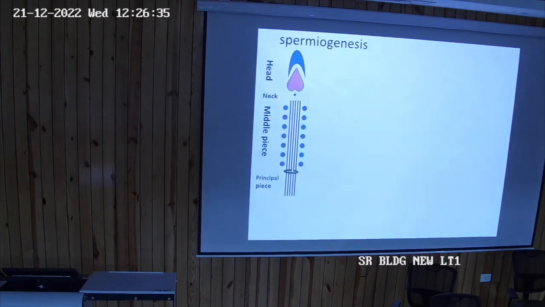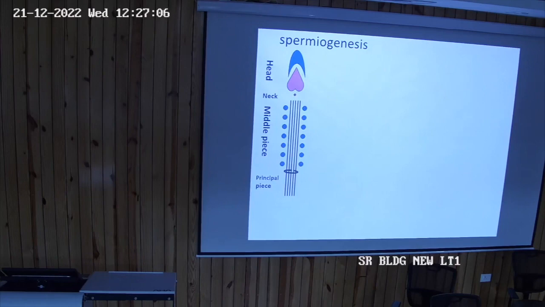Can you tell me from where this acrosomal cap is derived? Golgi body, so the Golgi apparatus will form this acrosomal cap. From where is this head derived? It is derived from the nucleus. Then this dot present in the neck, what is it? This is the centriole. Which centriole? The proximal centriole.